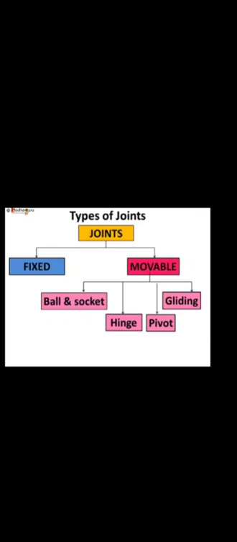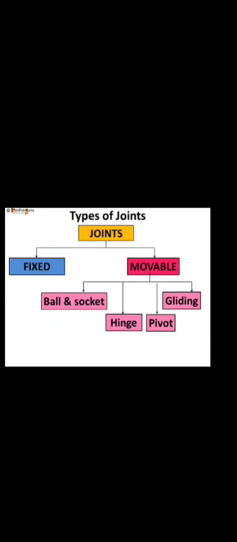Now we will see the joints. What is a joint? The location in our body where two or more bones are joined is called a joint. Types of joints. Joints are of two types. First is fixed or immovable joints, and second is movable joints.